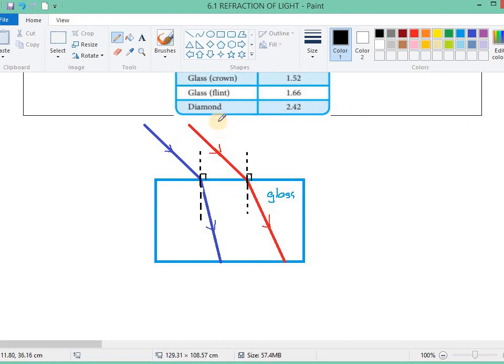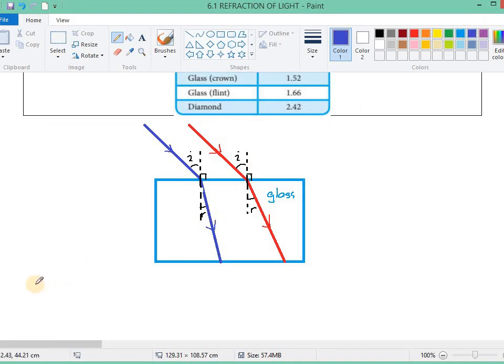Alright, so you can see this angle of incidence and this angle of refraction, compared with this angle of incidence and this angle of refraction. Let's say these two angles of incidence are the same. But for this one, the angle of refraction for blue light will be smaller because the blue light refracts more.